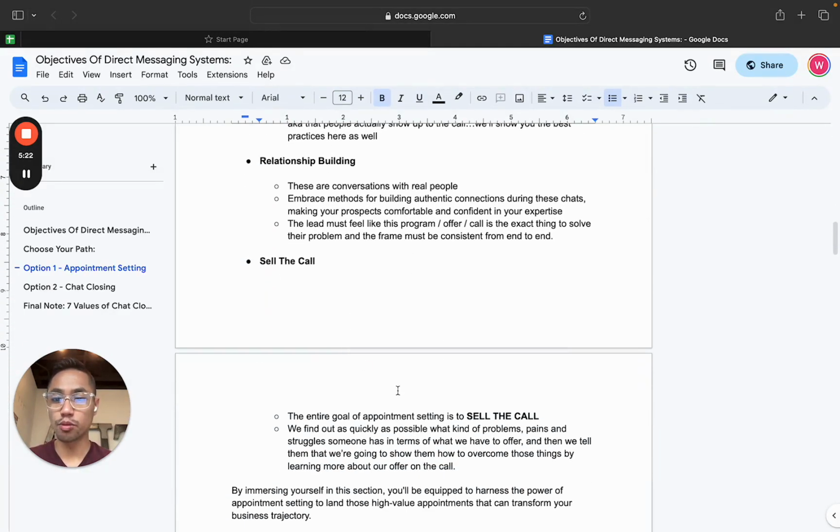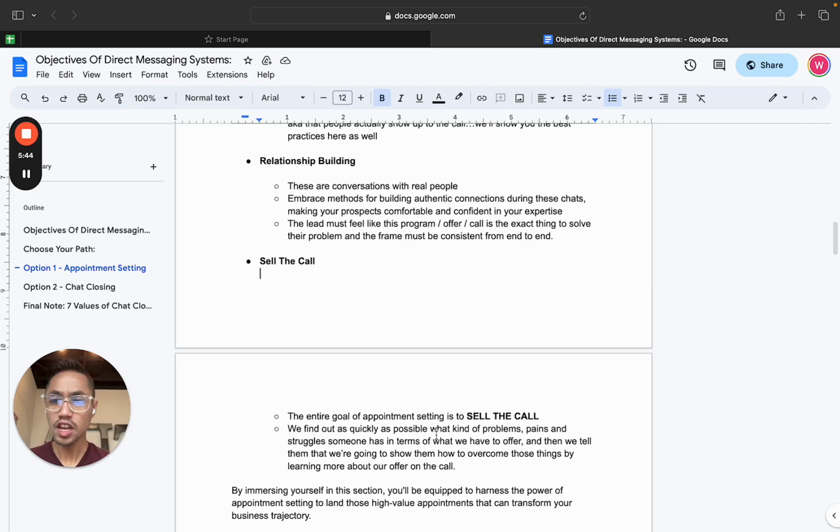The last thing is in appointment setting, we're selling a call, right? So we're not selling the program. We're not selling the program yet, right? A lot of people make this mistake when they're doing appointment setting: they feel like they need to sell the person on every piece of it. And it's no, we're selling that we can solve their problem, and we're selling the call, right? So seeing how fast we can get them on there.